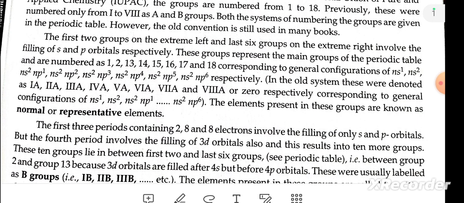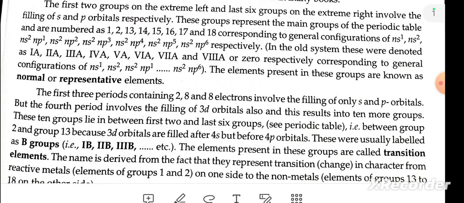In the older system, these are denoted as IA, IIA, IIIA, IVA, VA, VIA, VIIA, or zero respectively. The elements present in these groups are known as normal or representative elements.